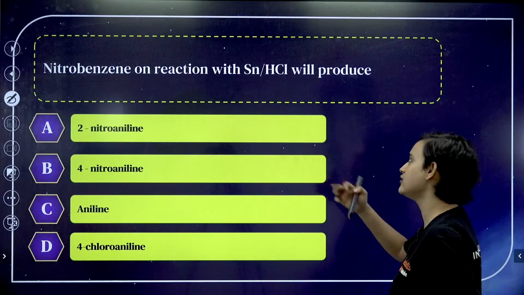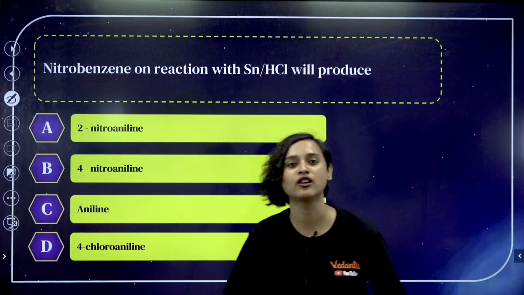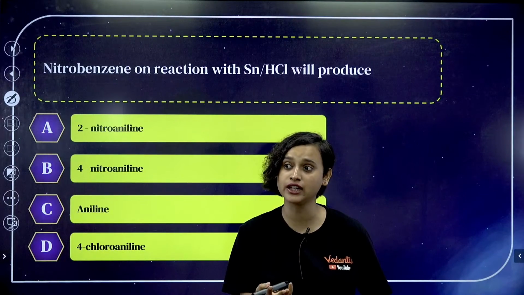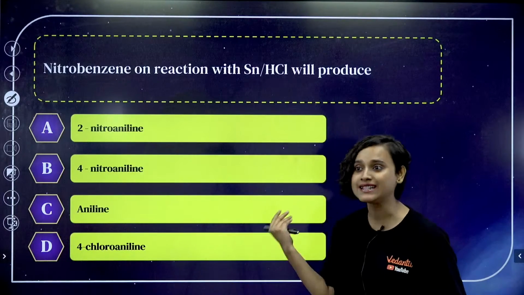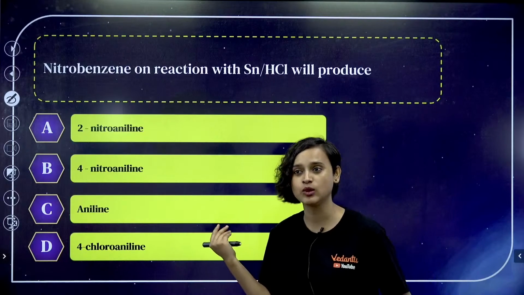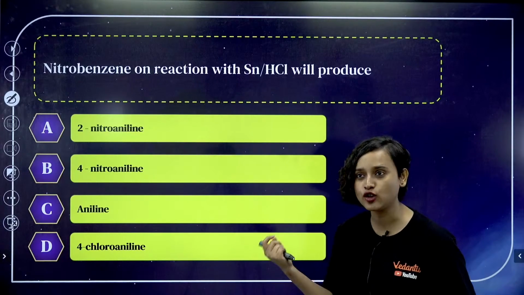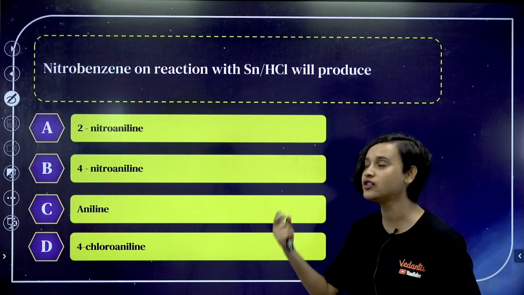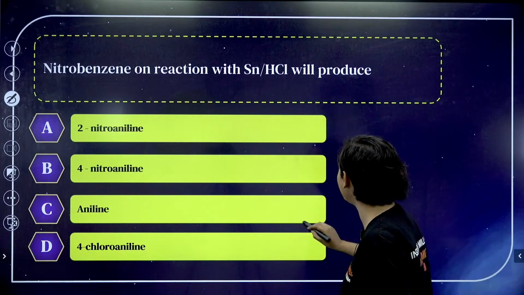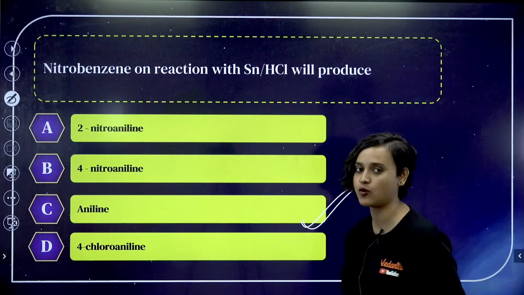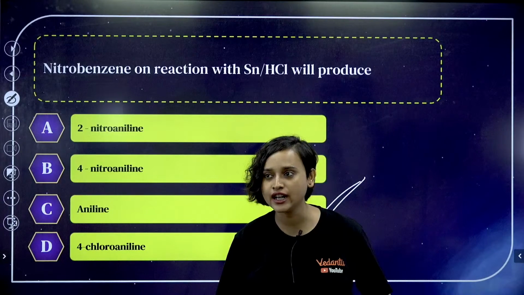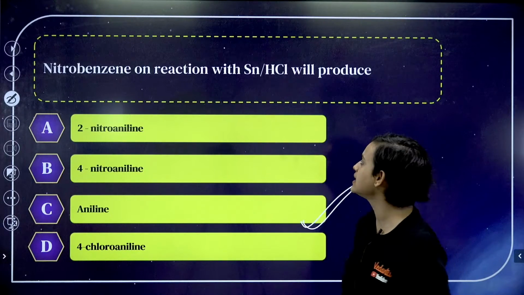Nitrobenzene on reaction with Sn/HCl will produce what? Oh my God, this is very easy. I hope that everybody knows this. Please tell me what is the answer here. Nitrobenzene on reaction with Sn and HCl will produce aniline. One more basic question. Very good. Yes, it is option C.